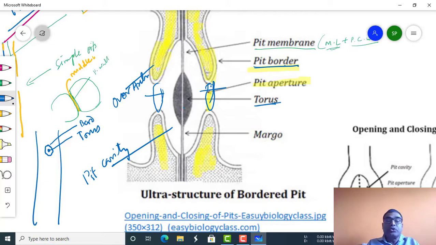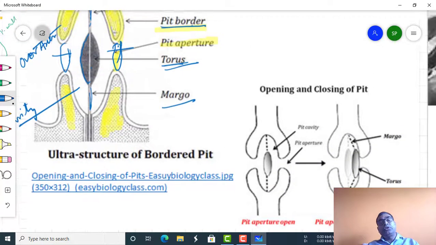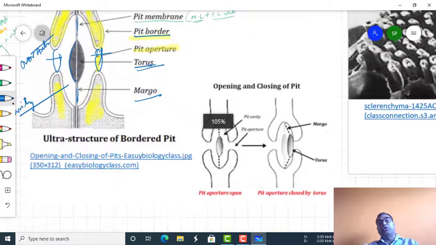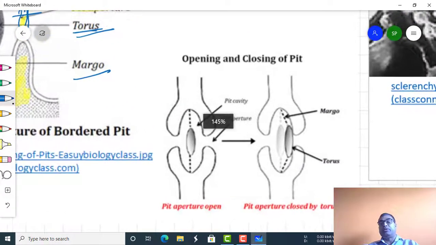This centrally placed portion is called the torus, while this extension is called the margo. And this torus region is helpful in the opening and closing of the pit.